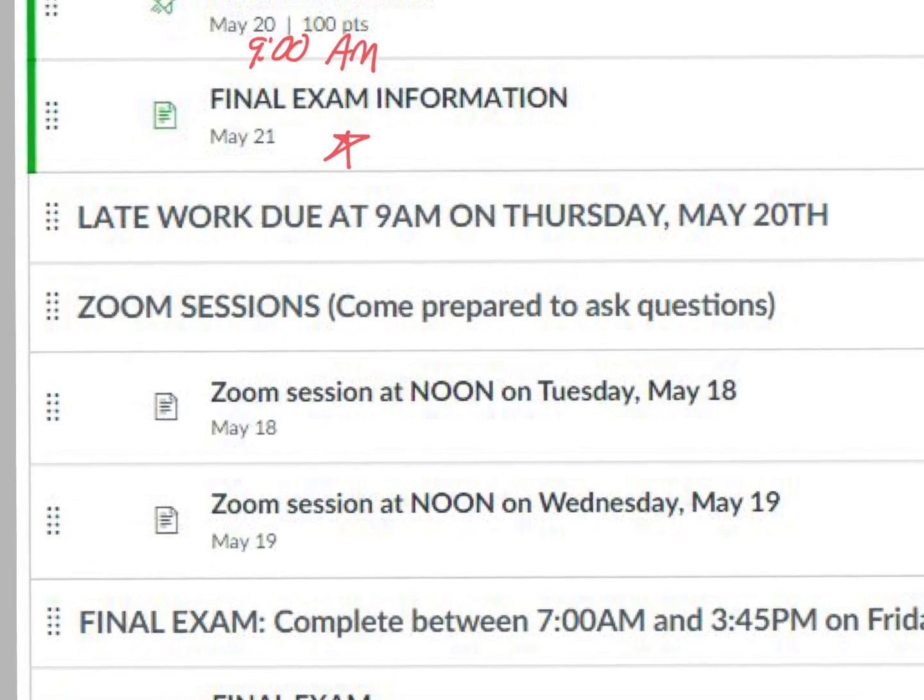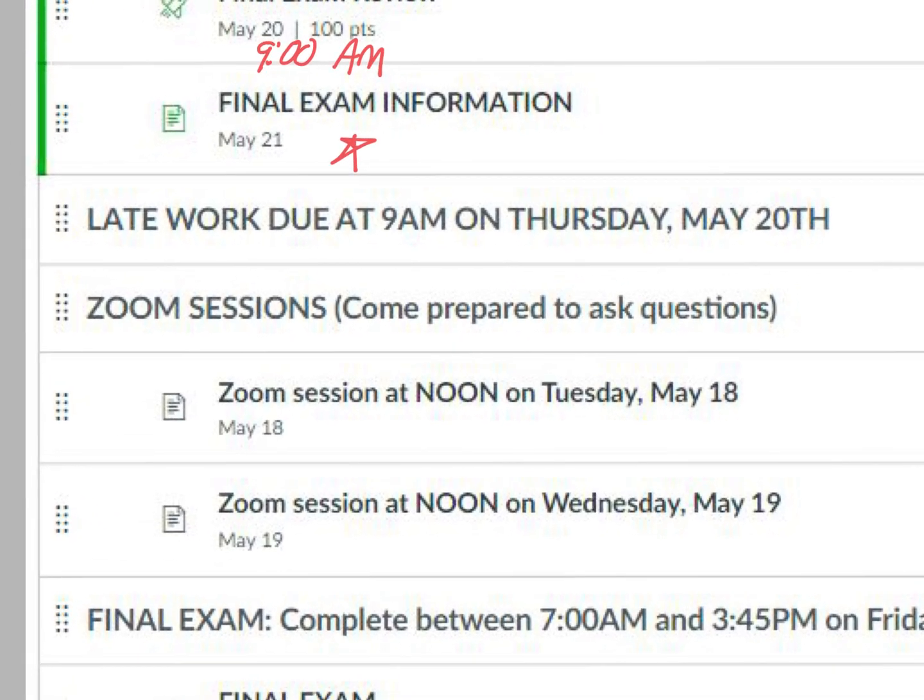As far as Zoom sessions this week, for questions that we have on the final exam review, we will have one on Tuesday at noon, we will have one on Wednesday at noon, and then Thursday at 9 a.m. your assignment is due. So you can come to any of these Zoom sessions and ask questions on your review for your final. Keep in mind that the review for the final is very, very similar to the final exam.